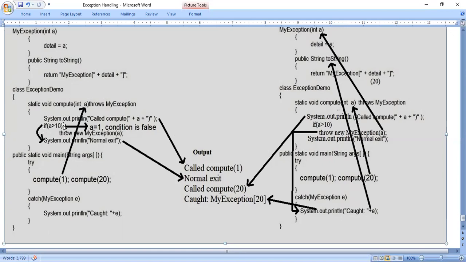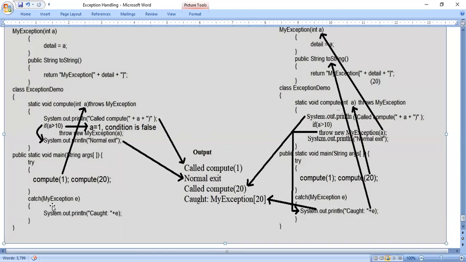In the first case, we passed the value 1, and because the condition if a greater than 10 is false, the statement immediately following the condition is not executed. So it executes the next statement, system.out.println normal exit. Next, we come to the second method call, compute of 20, and see what happens. Since there is no error in compute of 1, the catch block is not executed.